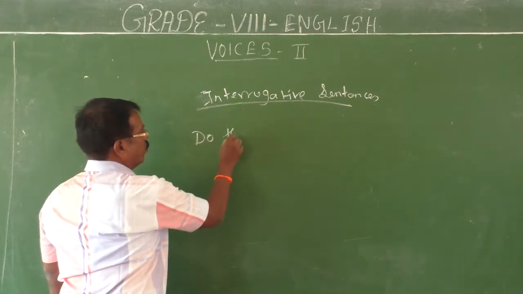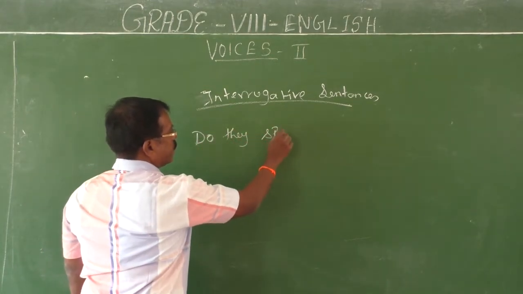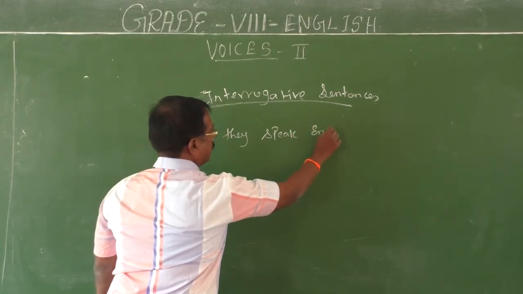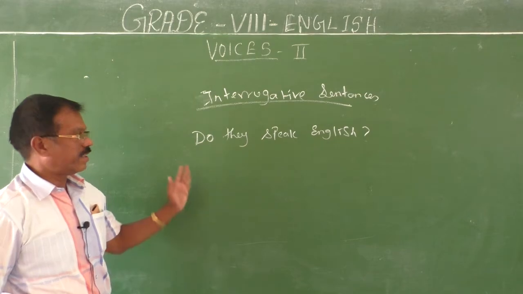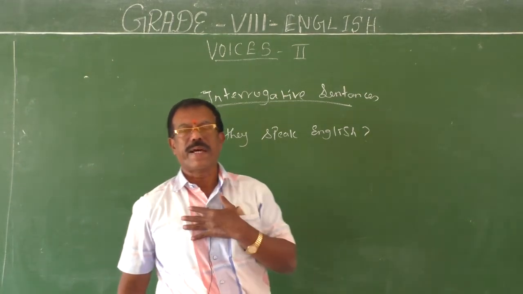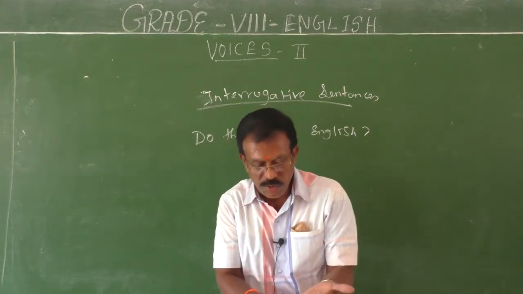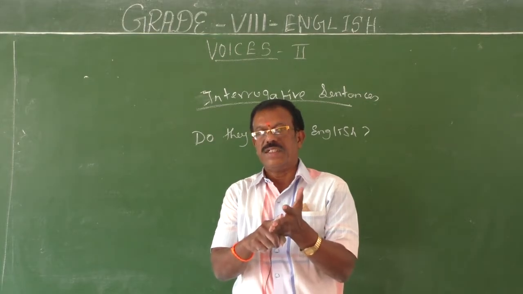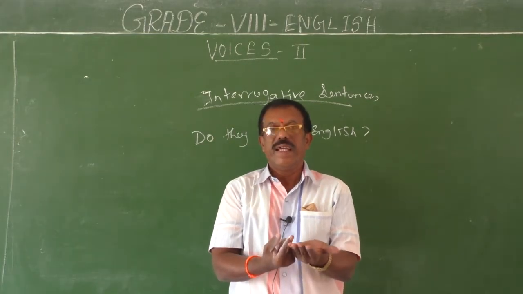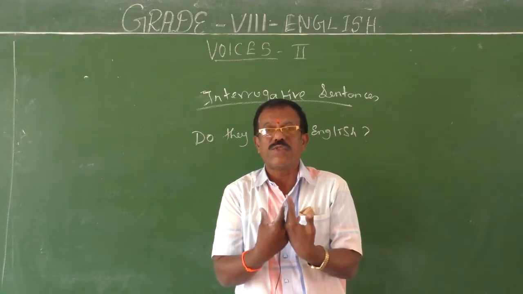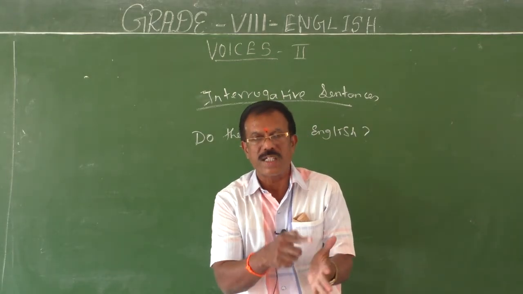See, do they speak English? You know that auxiliary verbs help us to frame questions. Do, does and did. These three do verbs help us to frame questions. Okay. Then be verbs also help us to frame questions: is, am, are, was, were.